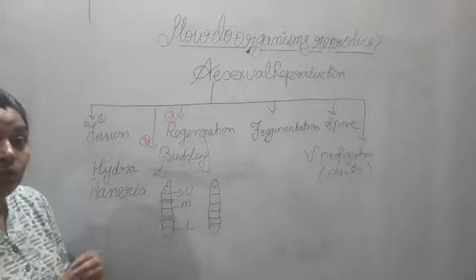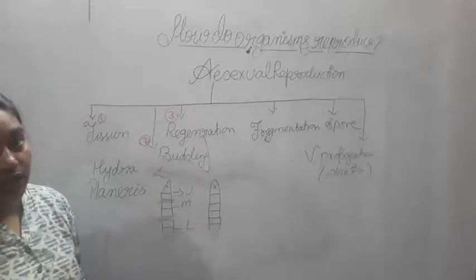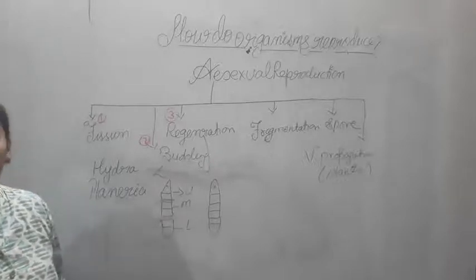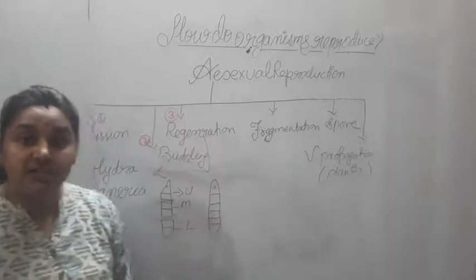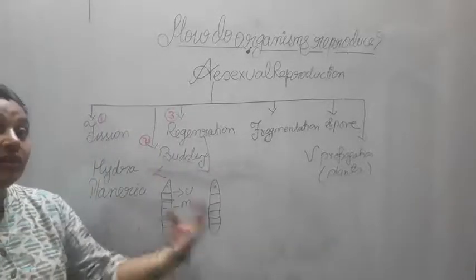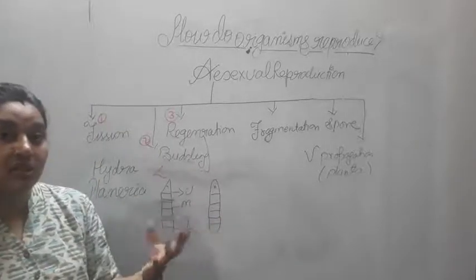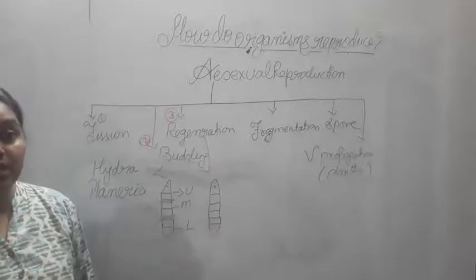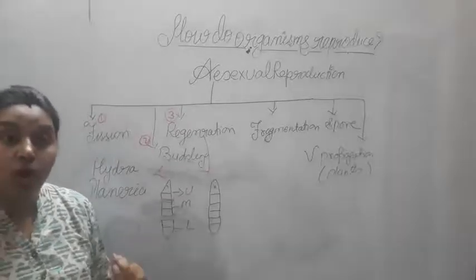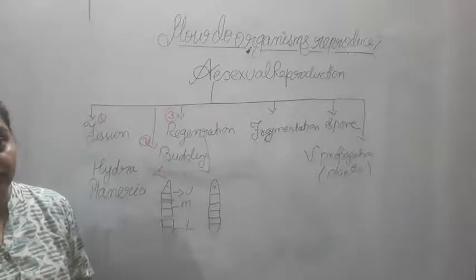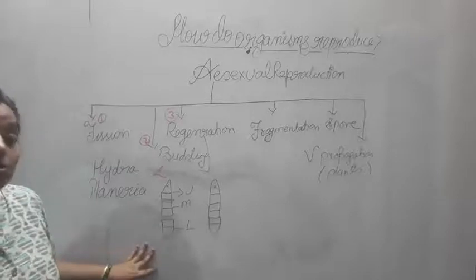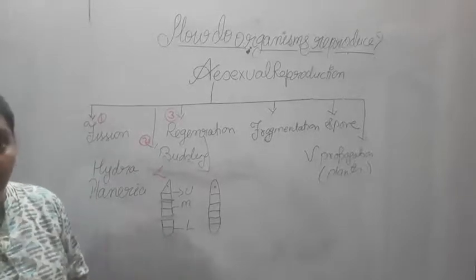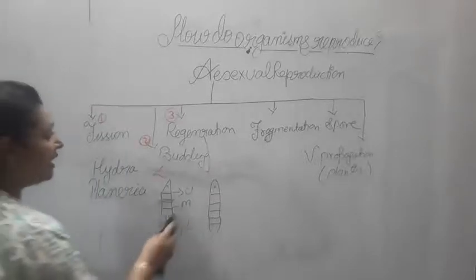That means to regenerate its lost body part. One of the examples, with this only you can understand it, is how lizards stay: if the tail is shed off once, after some time the lizard has again regenerated its tail. One of the examples is our liver. Our liver also regenerates itself. So regeneration means to develop the lost body part, to regain or to regenerate it again.